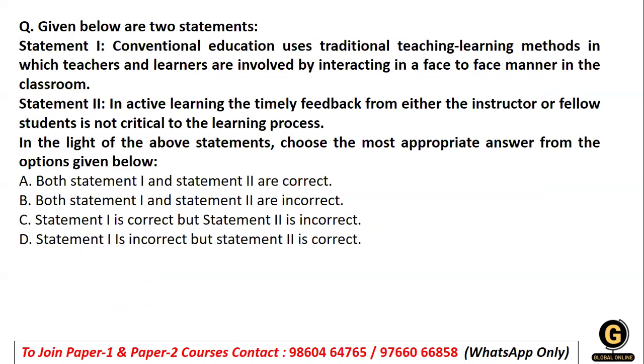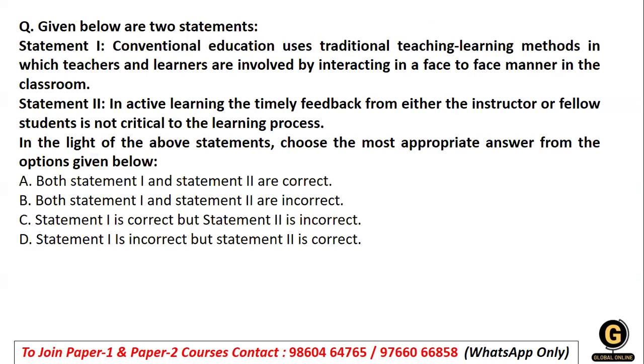Then we have the next question. Conventional education uses traditional teaching-learning methods in which teachers and learners interact face to face. In active learning, timely feedback either from the teacher or a fellow student is not critical to the learning process. This is the question. So let's understand it.